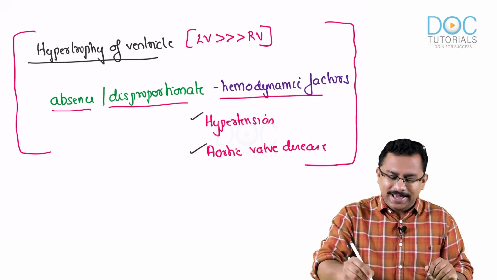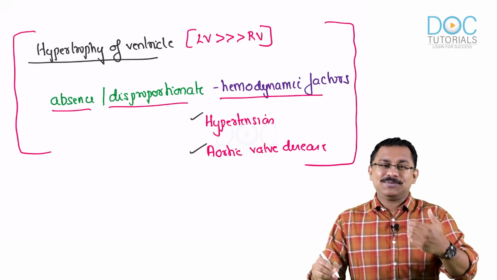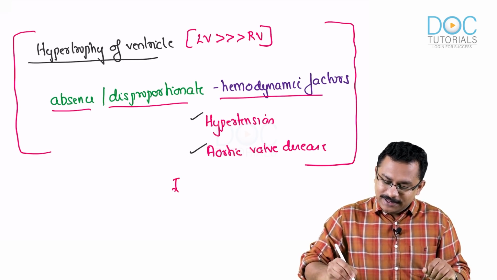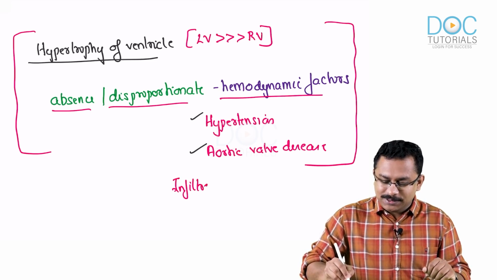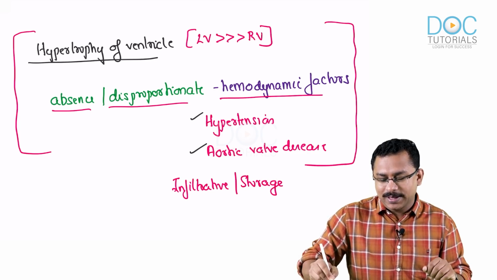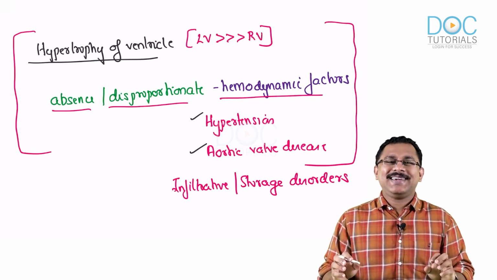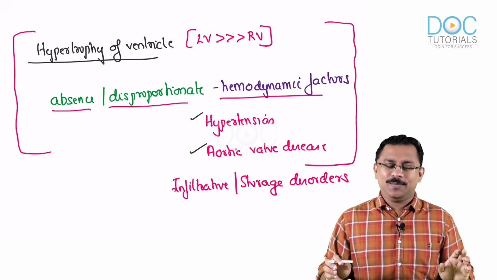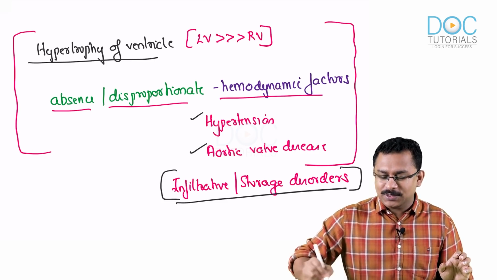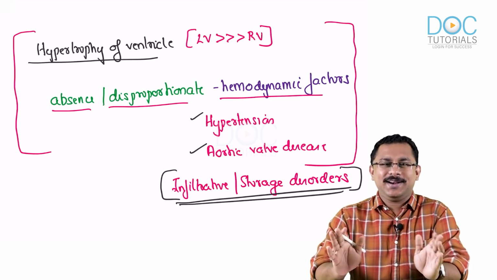And also you can add, in addition to this, the absence of infiltrative or storage disorders, which also sometimes can mimic a hypertrophic cardiomyopathy. So that is also important. This point is also important. So that makes it a complete definition of hypertrophic cardiomyopathy.